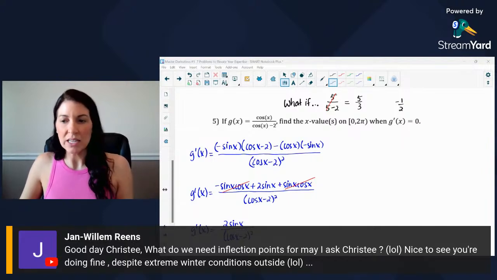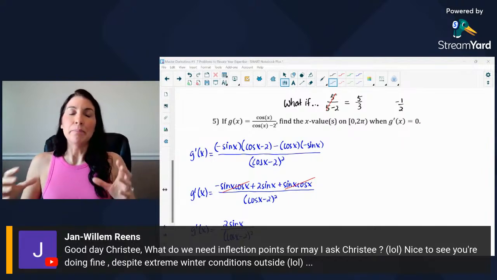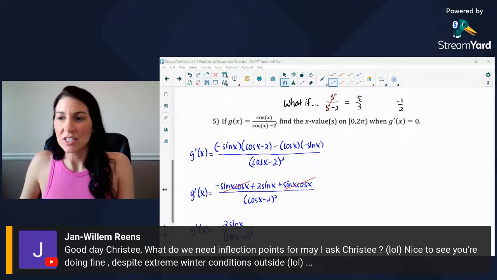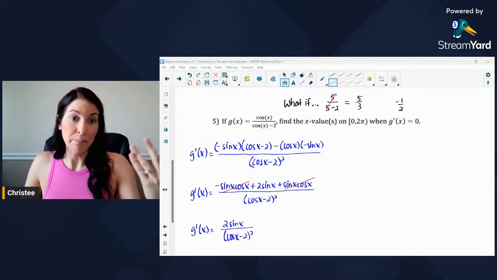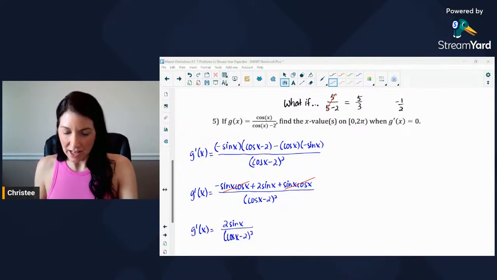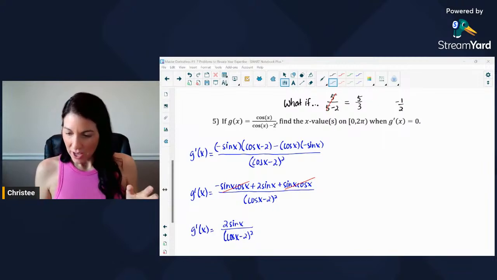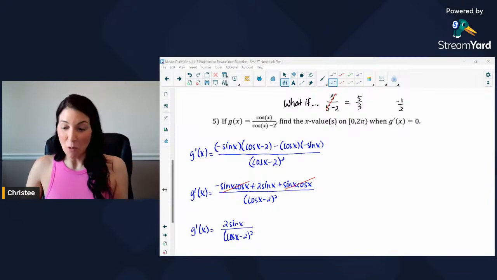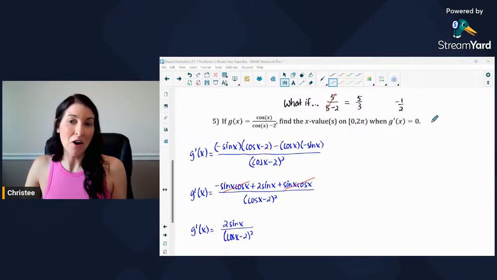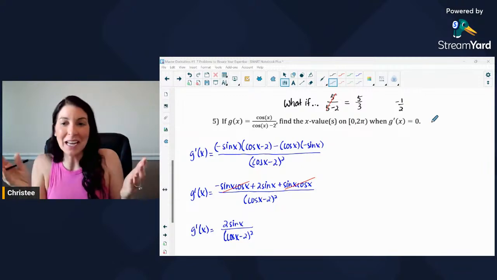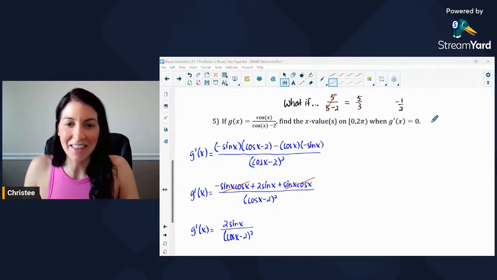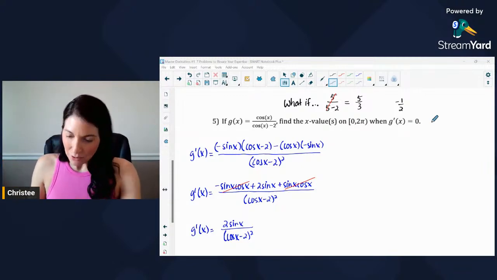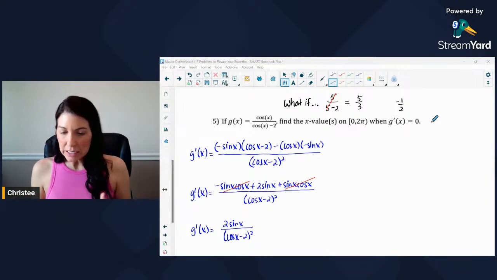The inflection points help us find where the concavity changes, which is good to know if we can do that algebraically. So if this problem was about where the second derivative equals 0, and I could find where that second derivative changes sign, that would help me find that inflection point, which is pretty cool. But here it's just where the first derivative equals 0.